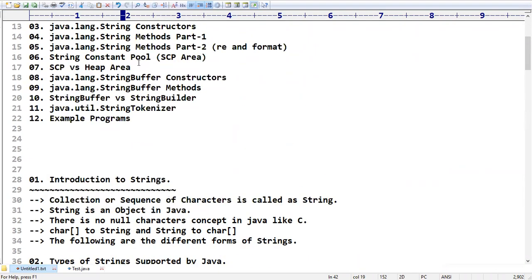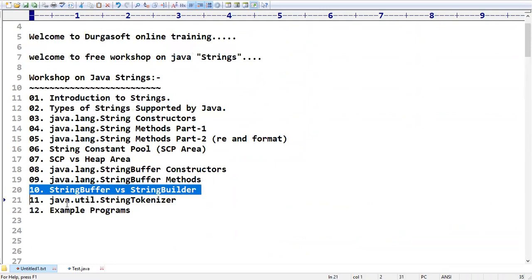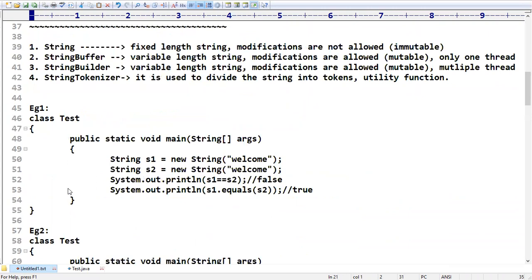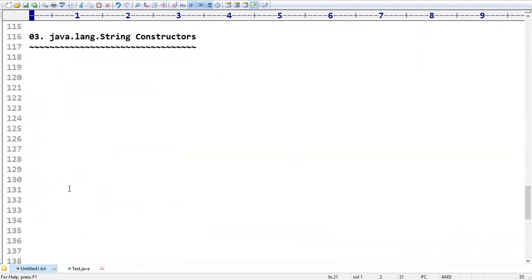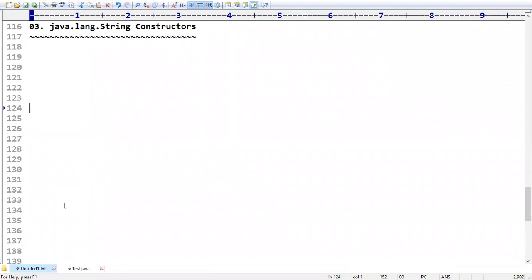Definitely the concept is there, right? You can see in our agenda, string buffer versus string builder is there. Definitely I will explain. Please wait till then. Deepthi. Yeah, that part we will see. Pramod, don't get tense. Every method I am going to cover.